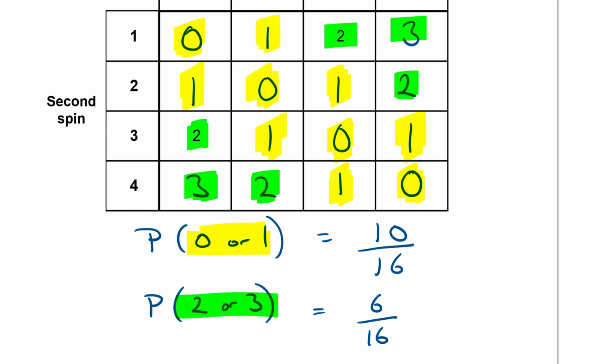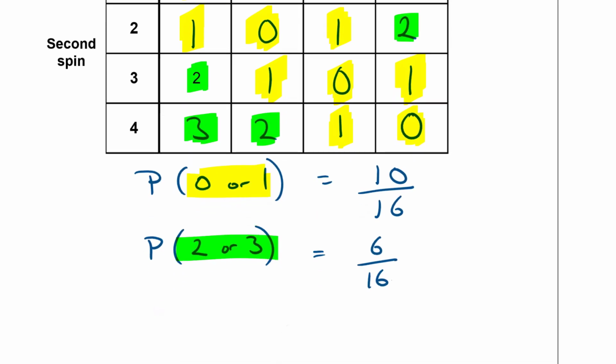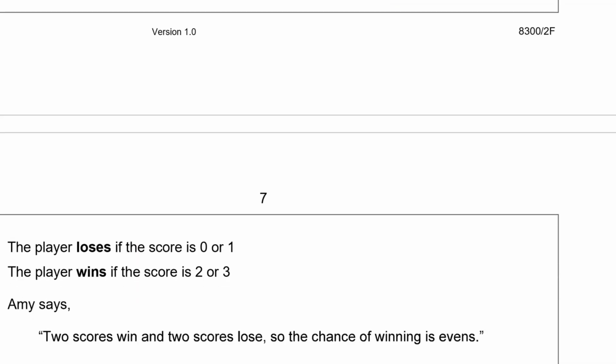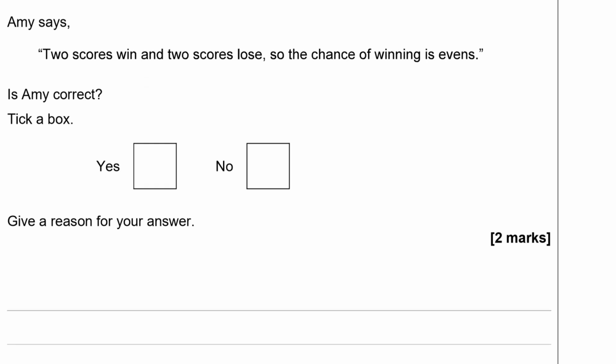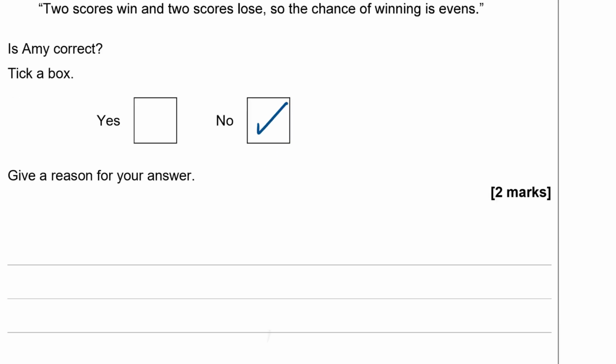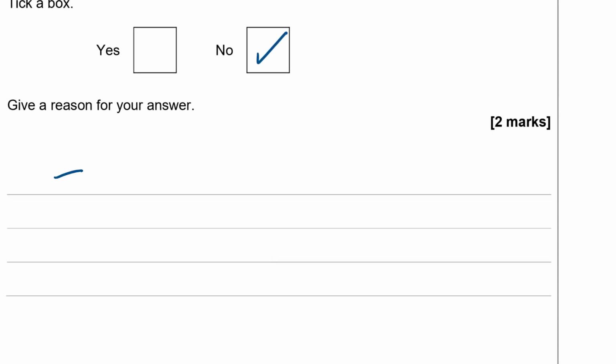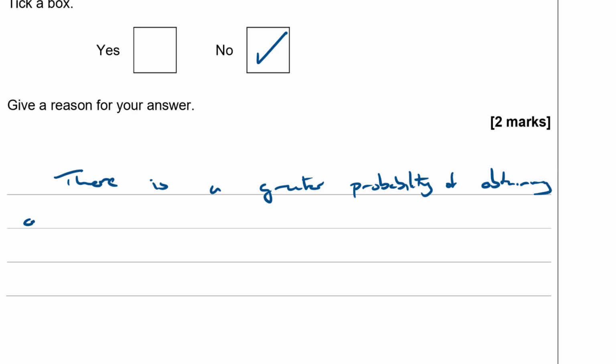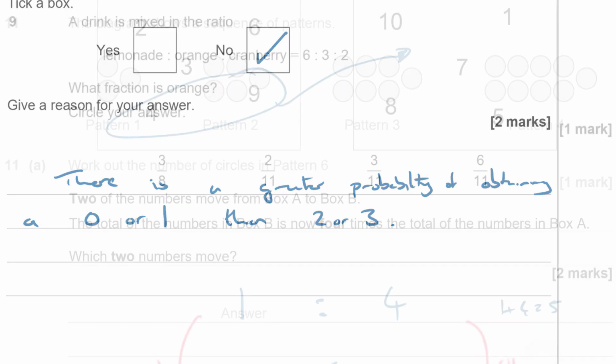So she's far more likely to get 0 or 1 and therefore lose than she is getting a 2 or 3, which gives you a win. So is Amy correct that it's evens? No, she's not correct. Give the reason. There is a greater probability of obtaining a 0 or 1 than 2 or 3.